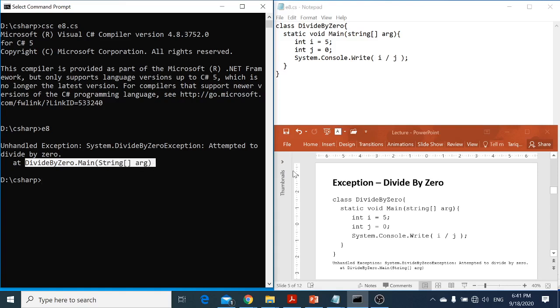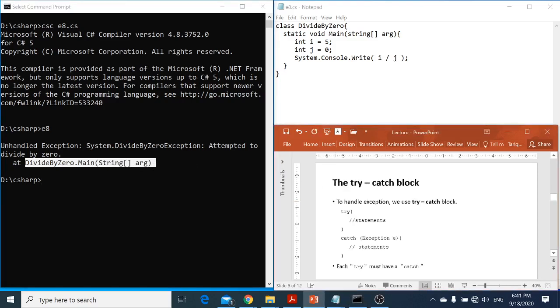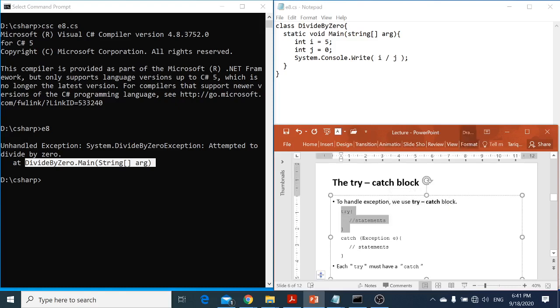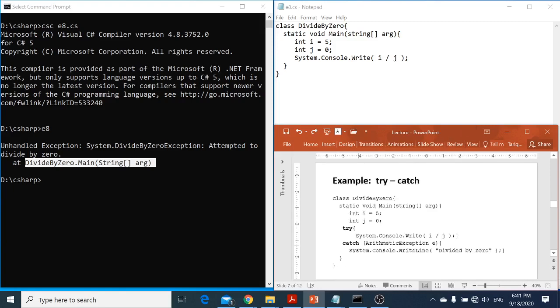So how to handle this exception? Let's see on the next slide. To handle the exception, we must use a try and catch block. So wherever we are expecting a problem, we'll put that statement into the try block. And then we'll catch that exception. Whatever kind of exception we are expecting, we have to catch that exception in this part. And remember, every try must have a catch. You have two tries, you must have two catches. So let's see the next example.